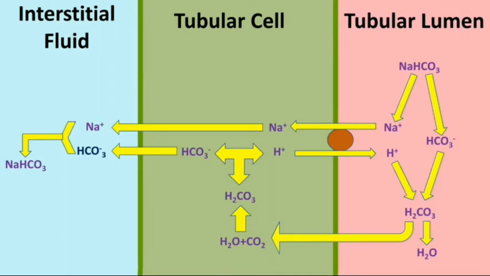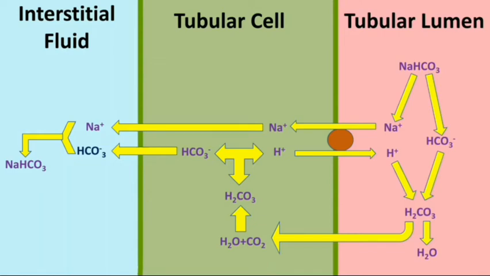Sodium bicarbonate in tubular lumen splits up into sodium and bicarbonate ion. The sodium ion is antiported to tubular cell by sodium hydrogen antiport pump against hydrogen ion, and the hydrogen ion, which comes to tubular lumen, again combines with bicarbonate ion and forms carbonic acid.